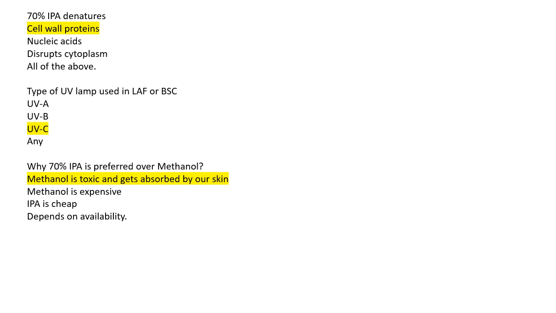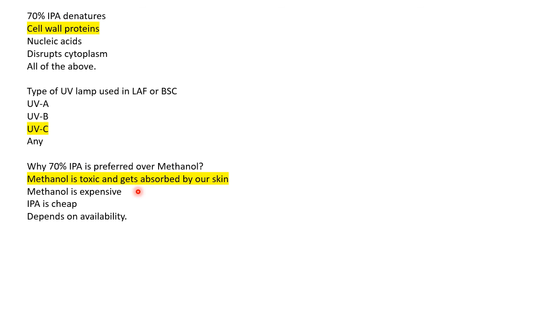Okay. The next is the type of UV lamp used in LAF and biosafety cabinets, that is LAF or BSC. So we use the UVC type of UV lamp. Okay. Then why is 70% IPA preferred over methanol? So the reason is methanol is very toxic and it gets absorbed through our skin.